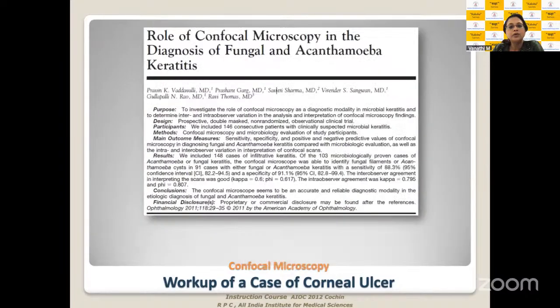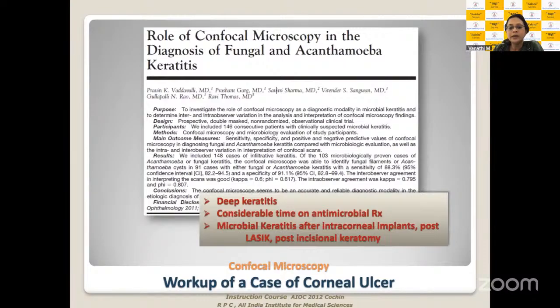And when you need to do confocal microscopy is when you are looking at deep keratitis, meaning ulcers where the epithelial continuity has resolved and you have ulcers in the stroma. Then it is in these cases where confocal microscopy is going to help you look at the morphology of the organism causing the infection.